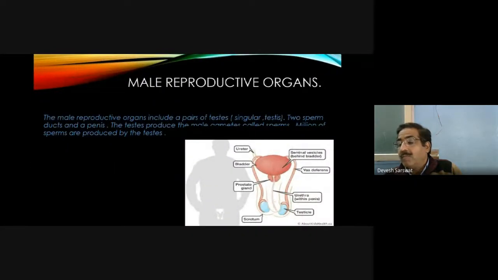Male reproductive organ. The male reproductive organ includes a pair of testes, singular testis, two sperm ducts, and penis. A testis produces the male gametes called sperm. Millions of sperms are produced by the testis. This is the diagram of the male reproductive organ.